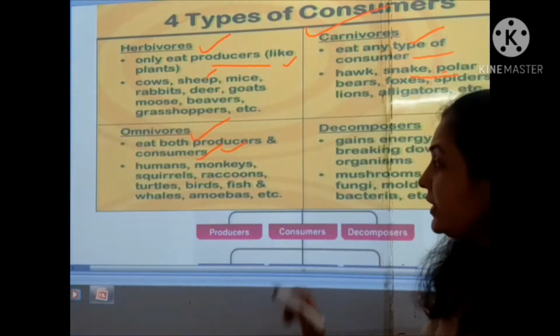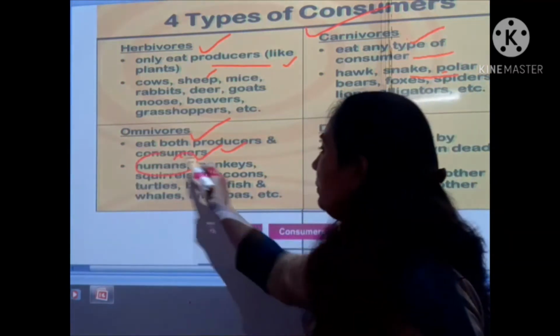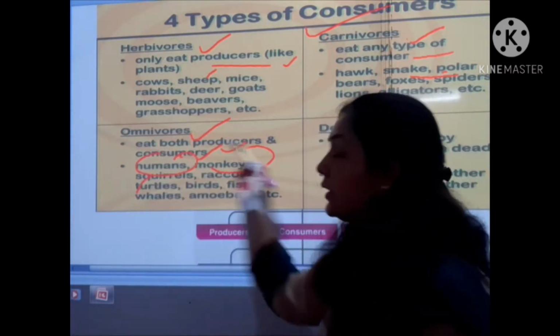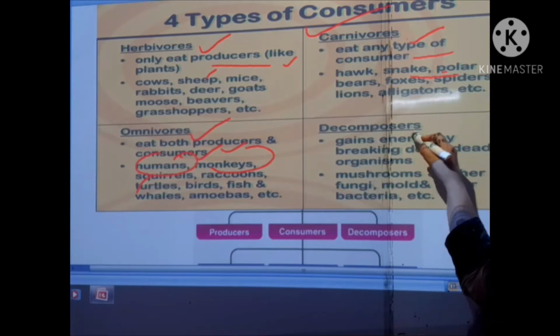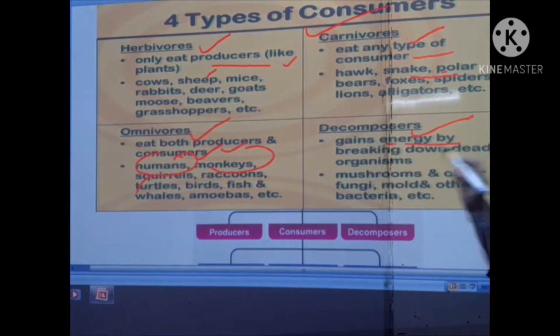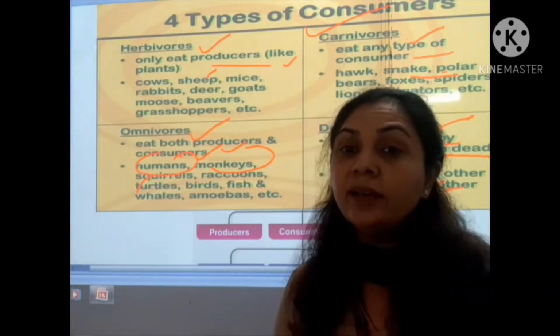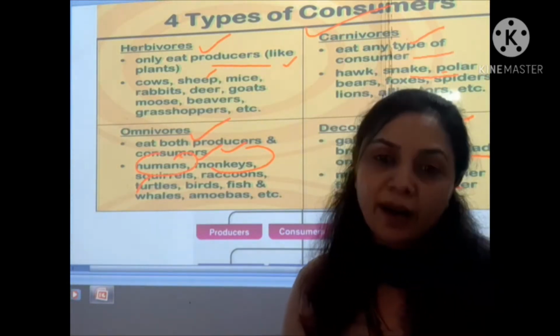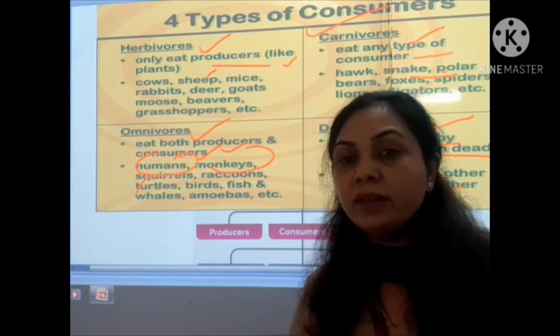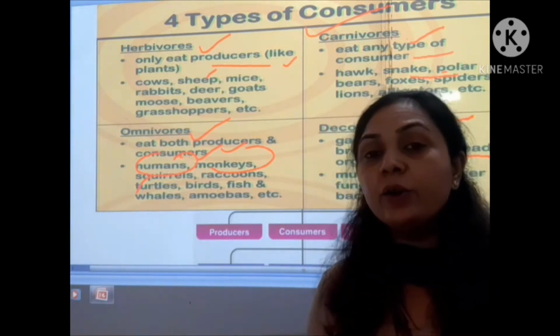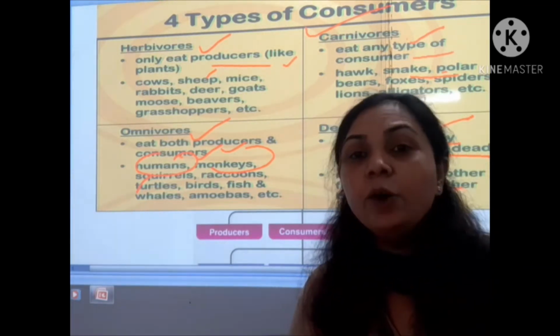In other words, human beings, monkeys, squirrels, turtles, and so on. And the decomposers gain energy by breaking down dead organisms, like mushrooms, fungi, mold, bacteria, etc. In other words, we can say the decomposers clean the environment, because they decompose all the organic material into inorganic material.